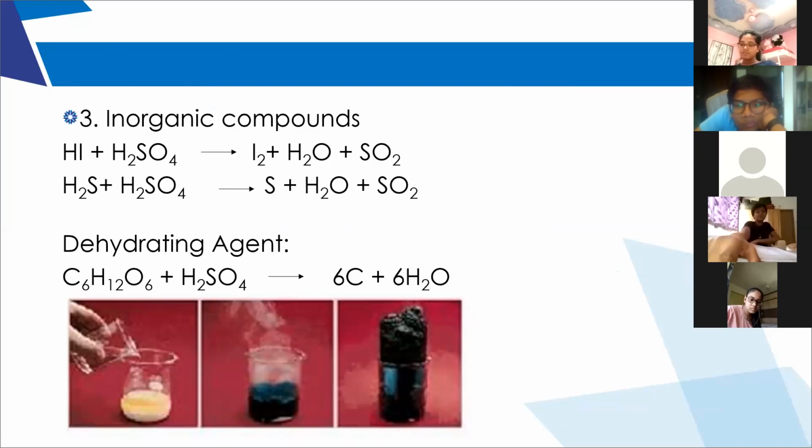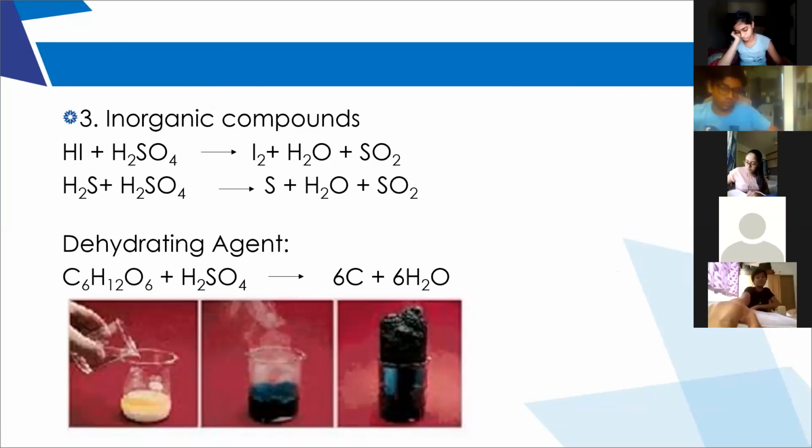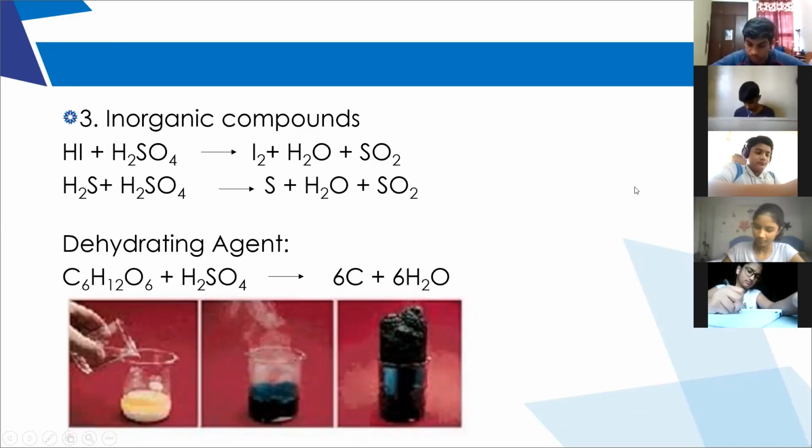Dhruv, are you writing the equations? HCl plus H2SO4. Ma'am, Cl2 plus H2O plus SO2. Yes.